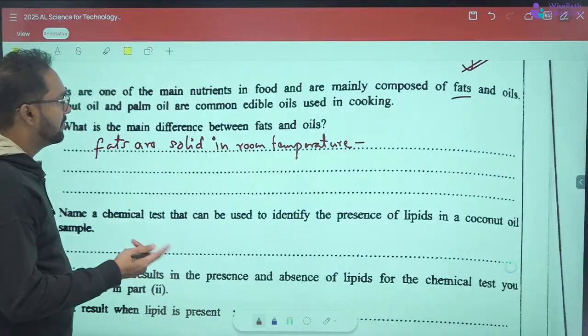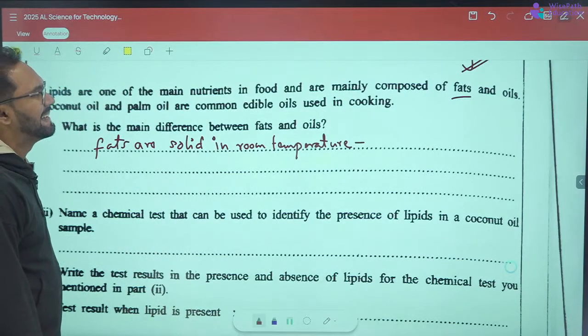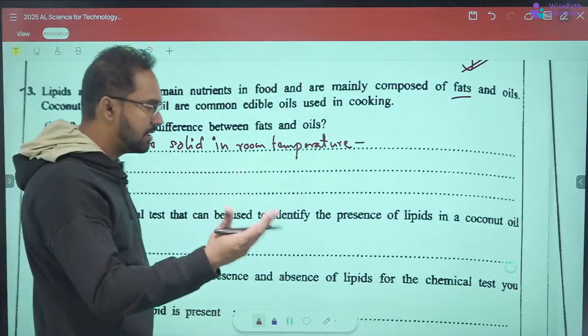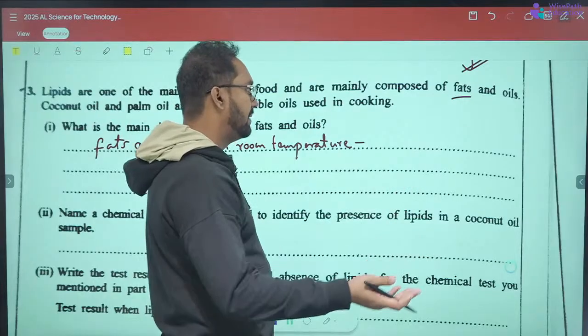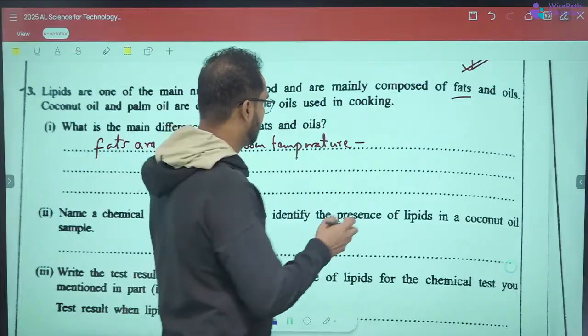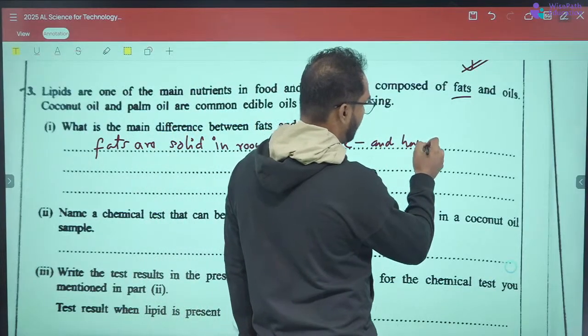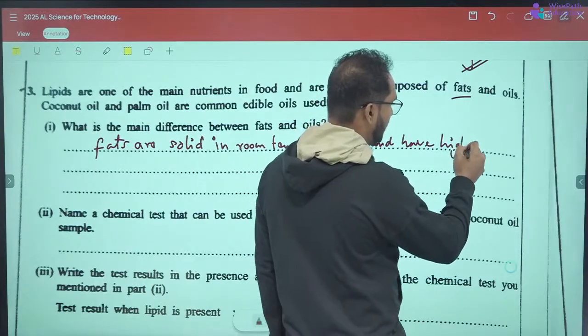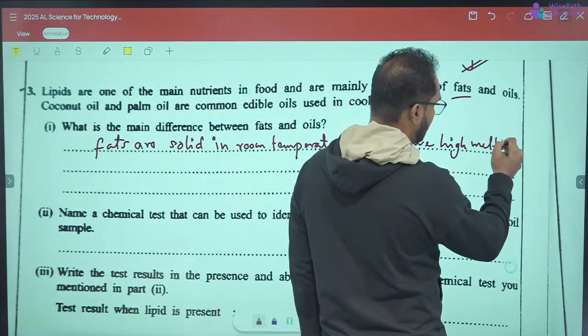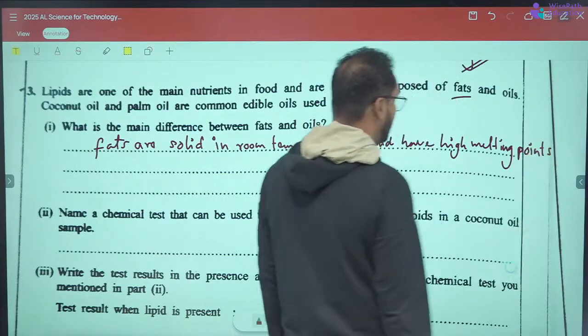Something came to my mind and left. Fats are solid at room temperature. They have high melting points relative to the oils.